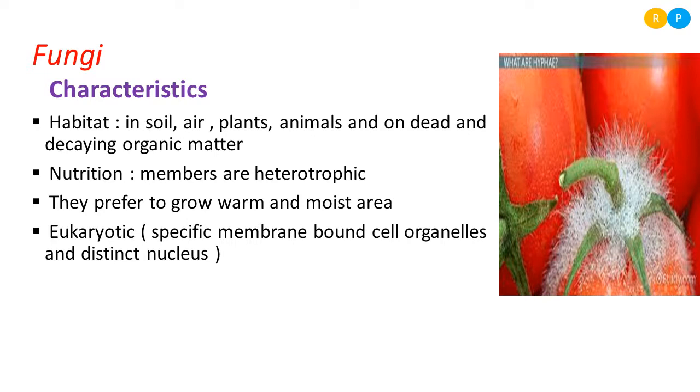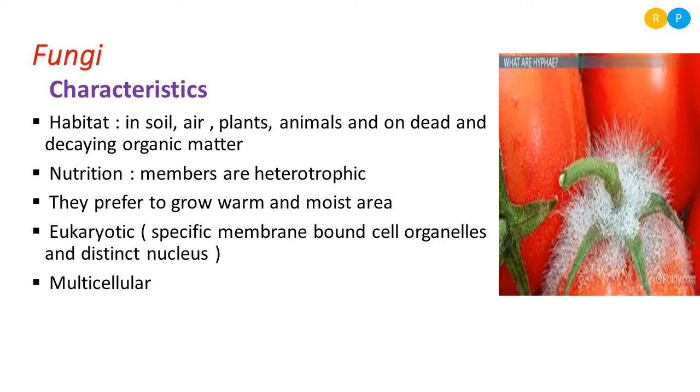So when we talk about the kind of cell, we can easily tell that these organisms are made out of eukaryotic cells, where we find membrane bound cell organelles. Then they are multicellular. So most of the fungi are multicellular. That means their body is made out of more than one cell. Clear, right? So they are little complex organisms compared to the other two kingdoms we have studied till now.